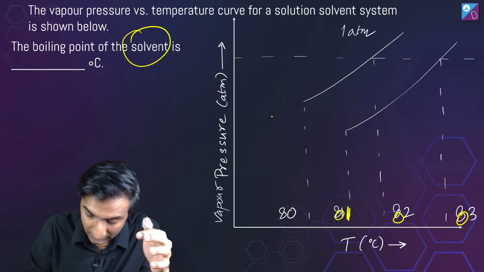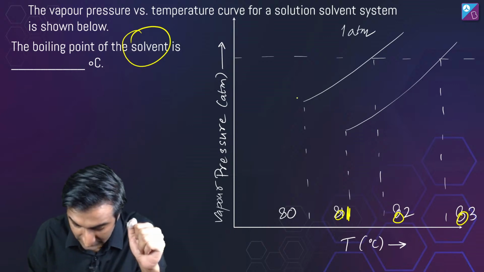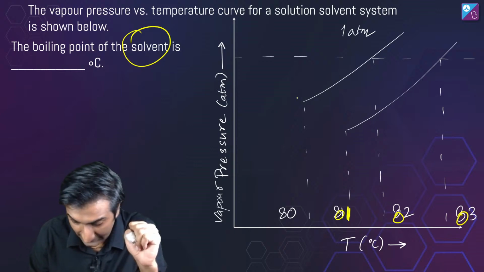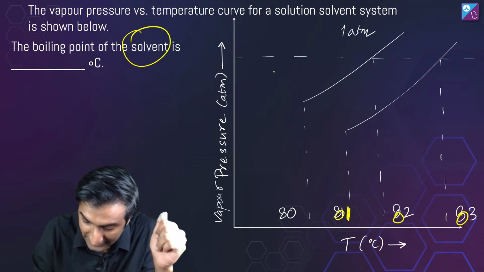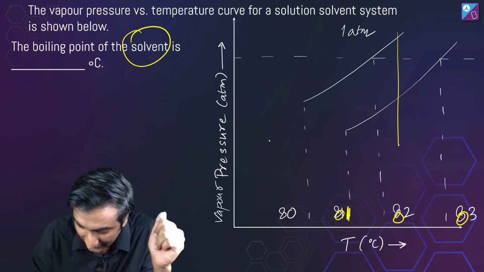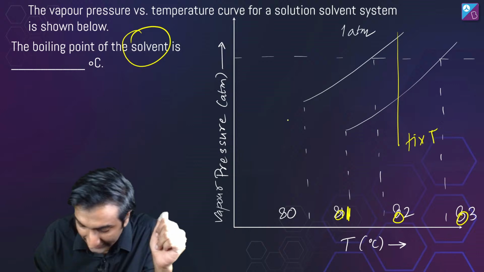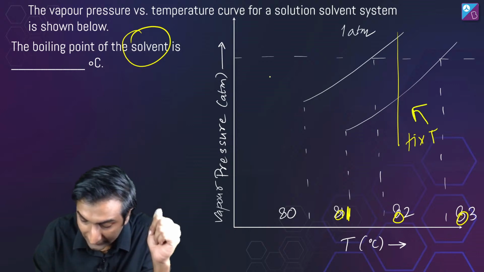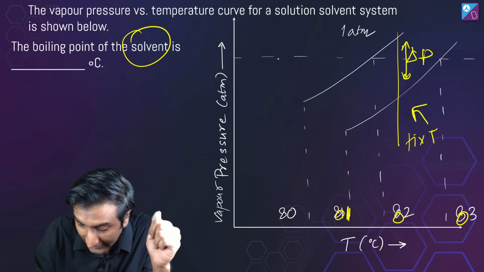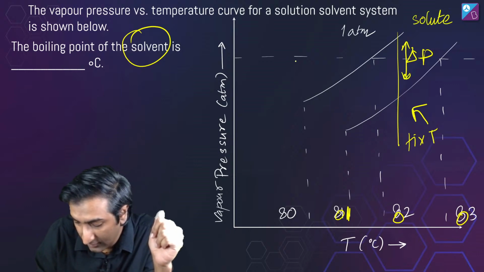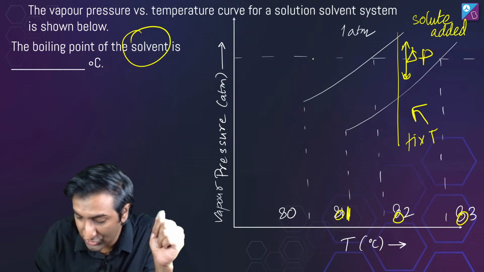Anybody else wants to take a crack at this question? The main thing is how do you do this kind of question? See, there are two axes here, x and y axis. This axis is pressure. If I fix temperature, then I get this line. What does this line tell me? This line tells me that there is a drop in pressure. Now, remember I told you, if solute is added, then there is a reduction in pressure.